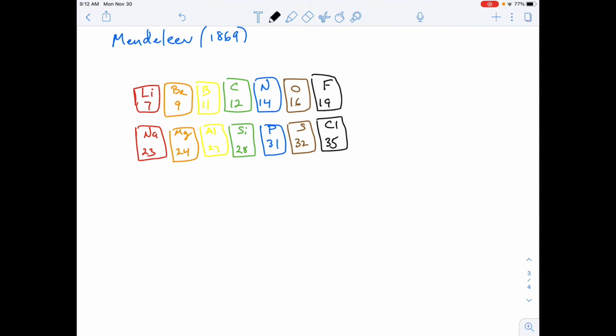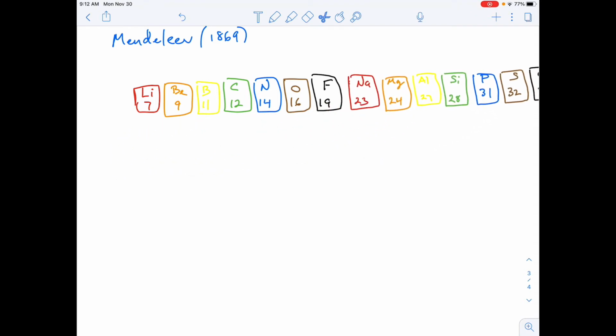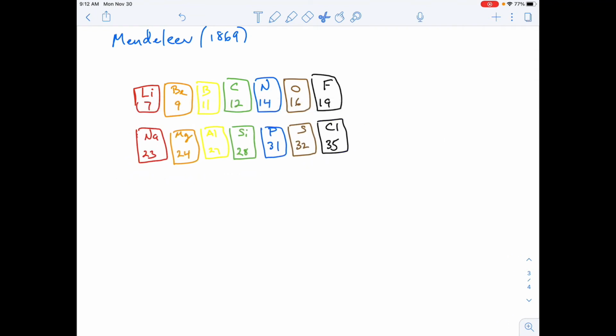So no, I mean, again, that was increasing atomic mass from fluorine to sodium, except now we just put it down here. But if we read this table like sentences, we go to the end of this row, we go to the beginning of the next row, it's still increasing atomic mass. Yet the pattern of behaviors is repeating again, isn't it?